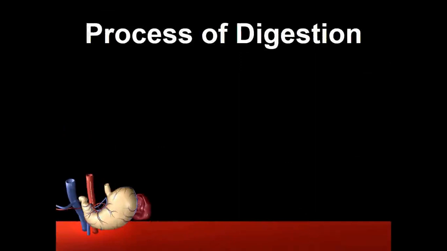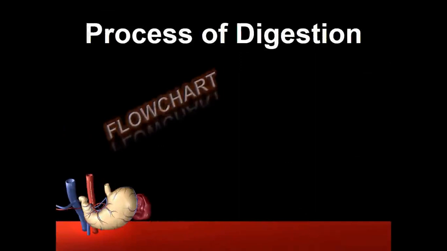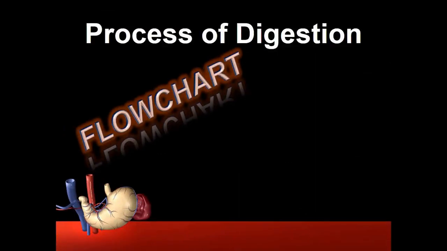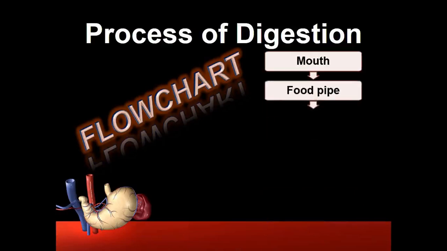Next, process of digestion. We learned the process of digestion using a flowchart, right? Let's see the flowchart. The process of digestion begins in the mouth. The process of taking in the food is called ingestion. Next, the food travels to the stomach through the food pipe.